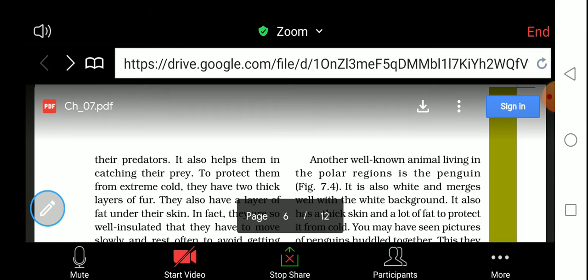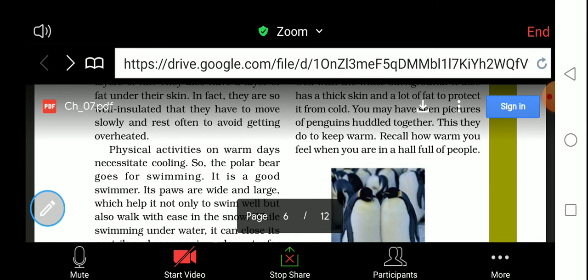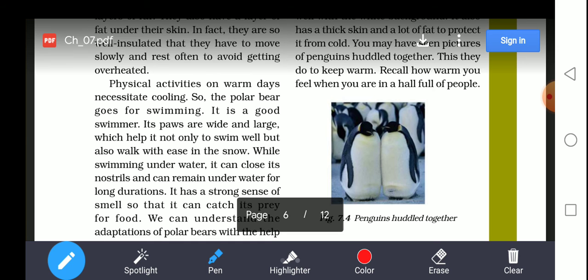From these physical activities, on warm days, the necessity is cooling. So the polar bear goes swimming. It is a good swimmer. Its paws are wide and large, which help it not only to swim well but also to walk with ease on the snow, so that it does not sink into the snow. While swimming underwater, they can easily swim with their wide front paws. They are very good swimmers.